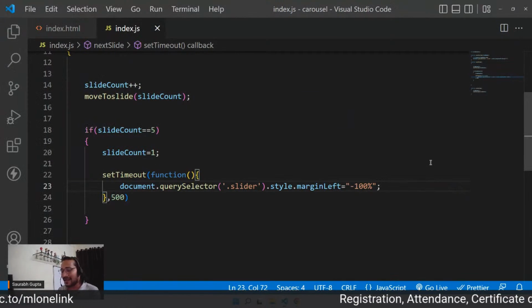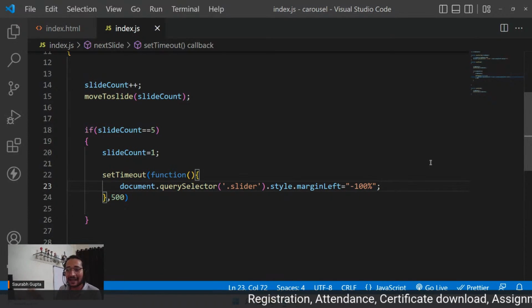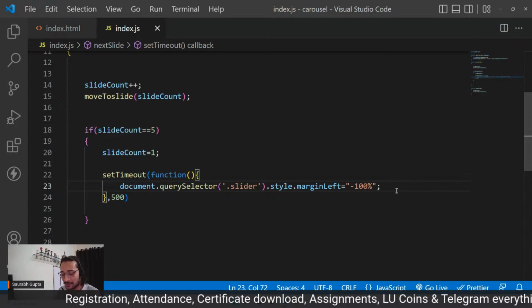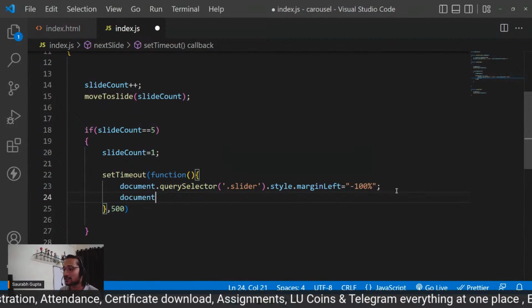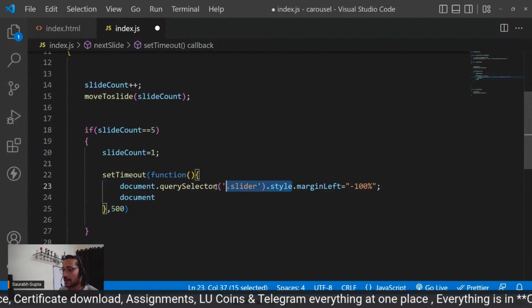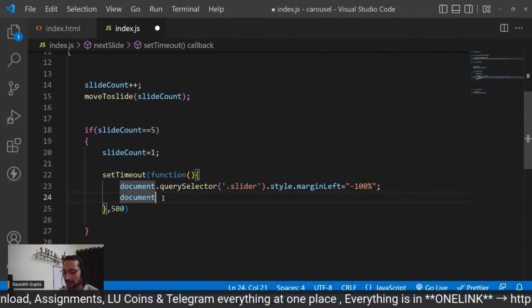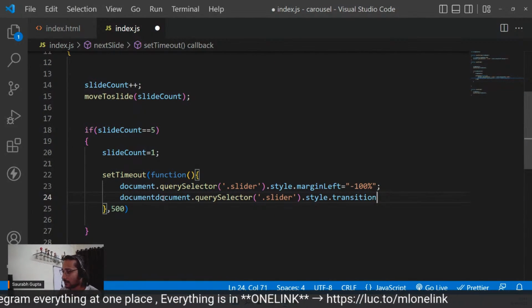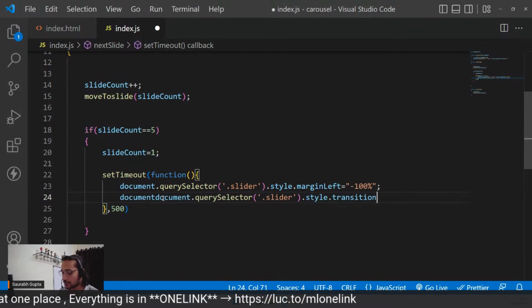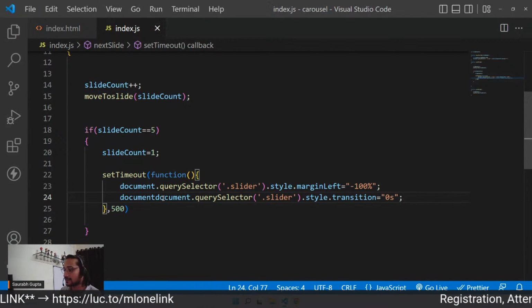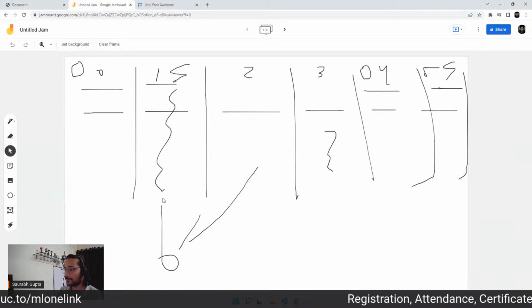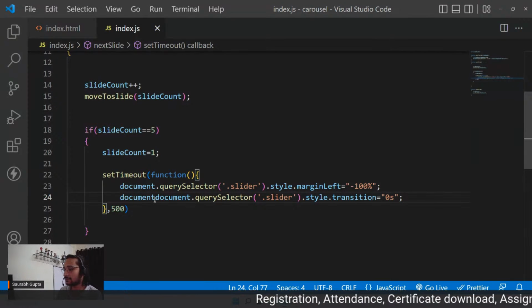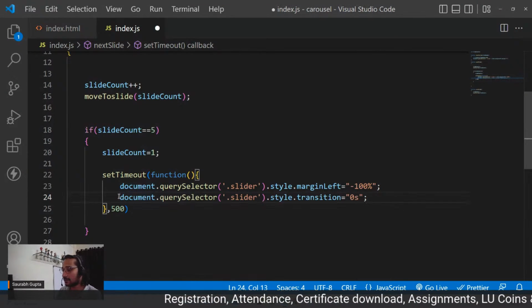But what I want is it should not be visible to your eyes. Right now it is visible. So what can I do? For this particular task, I can cancel out the transition. That for this particular task, please make the transition equals 0 seconds. For this task only, make the transition 0 seconds. And for every other task, keep it 0.5 seconds.